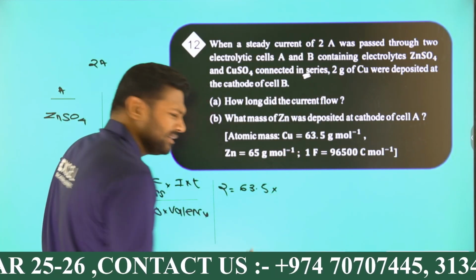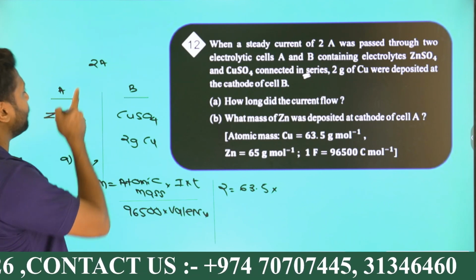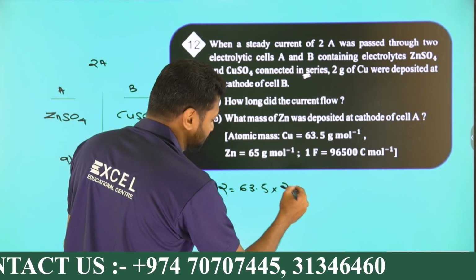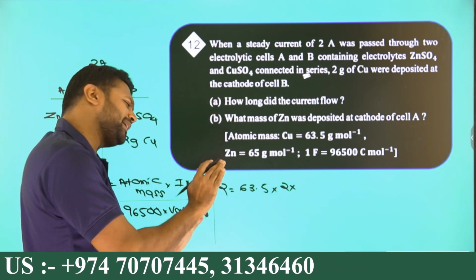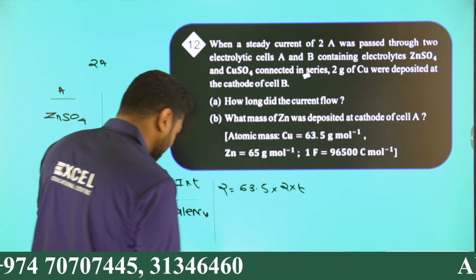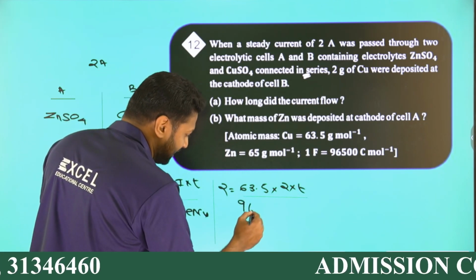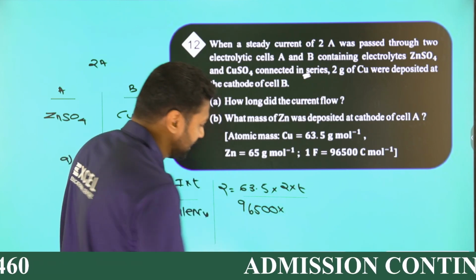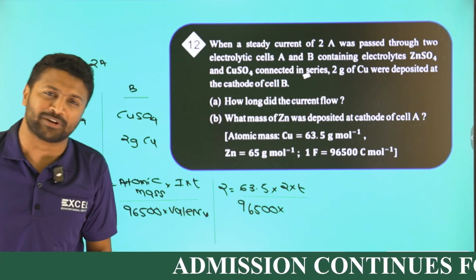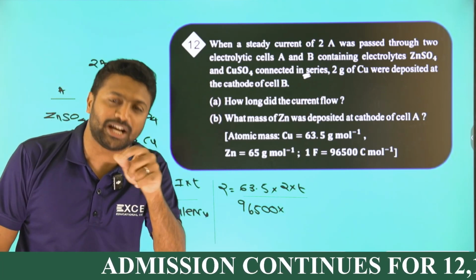Current I is given to be 2 ampere. Time we have to find, keep it as T, divided by 96500 into valency. Valency is the same as the charge of the metal, right? Valency will be the same as the charge of the metal.